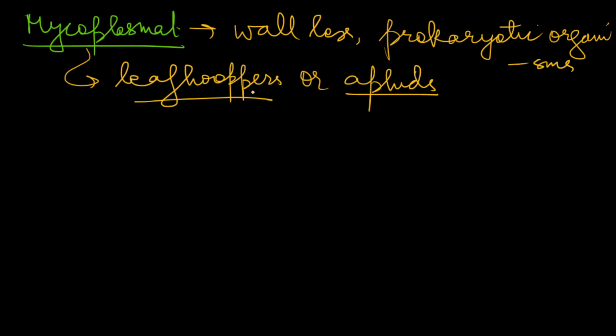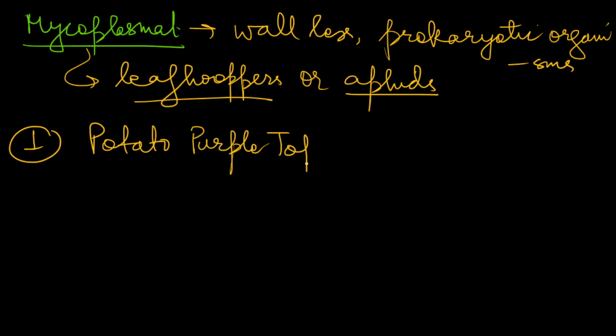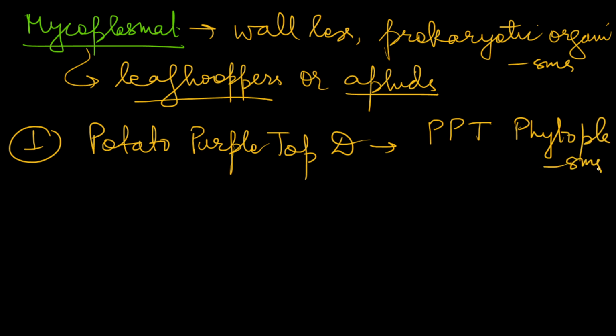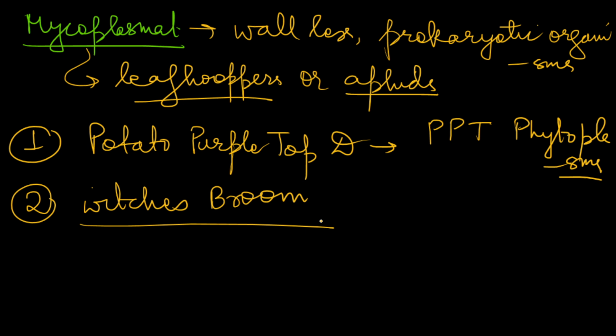Okay, so we will see some of the diseases. The first disease you can mention here is potato purple top disease. It is caused by phytoplasma, or you can say potato purple top phytoplasma. Phytoplasma is a type of mycoplasma only, so please do not get confused. Secondly, you can also mention about witch's broom here, which is also a kind of mycoplasmal potato disease which is caused by phytoplasma only.